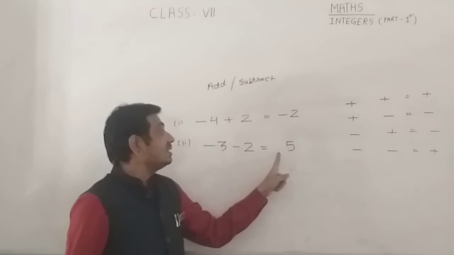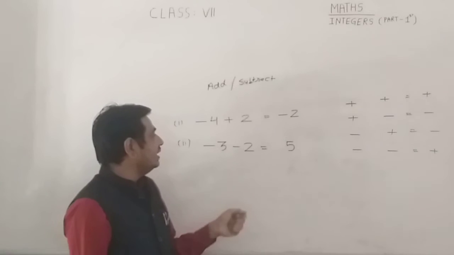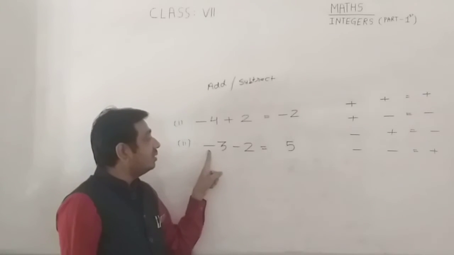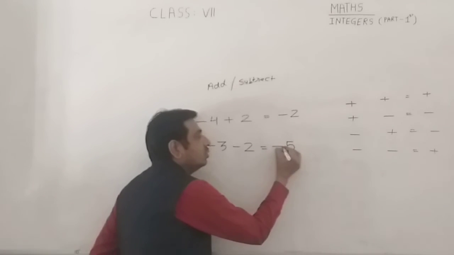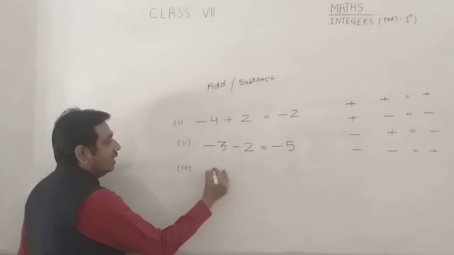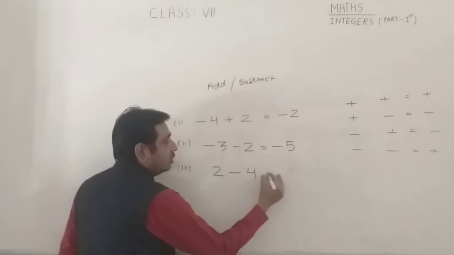Now class, sign. Let's check which one is greater. 3 is greater than 2, then the sign of the bigger number, which is minus. So answer is -5. Class, third example I am taking 2 minus 4. So what is the answer?